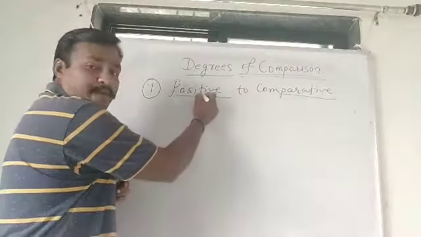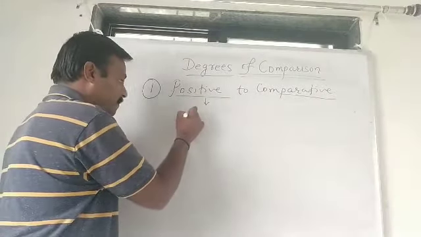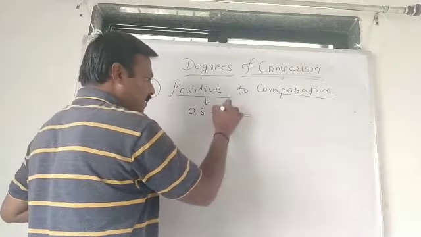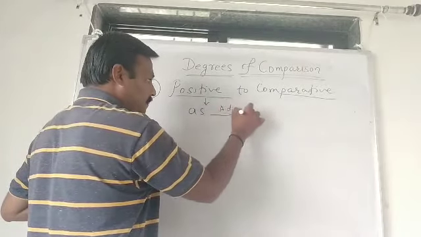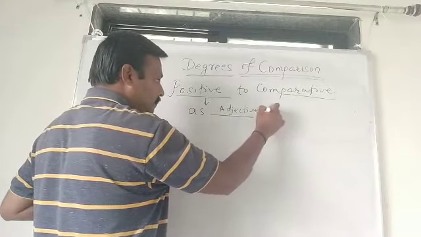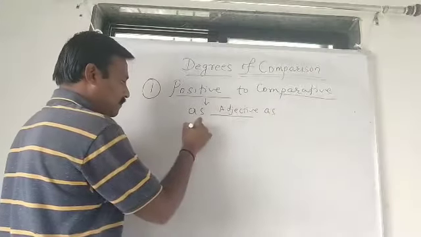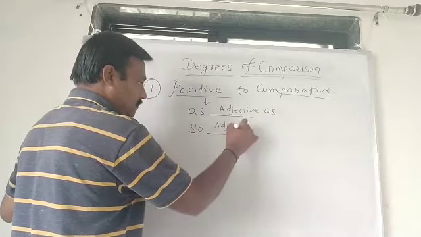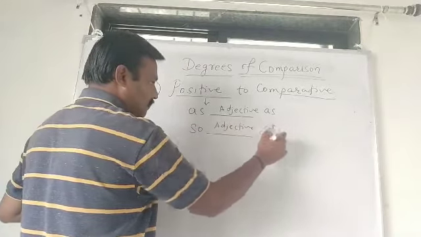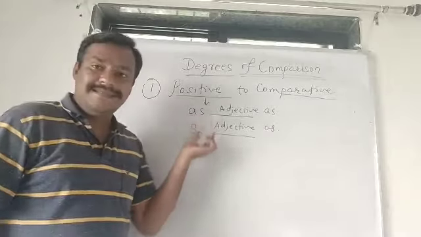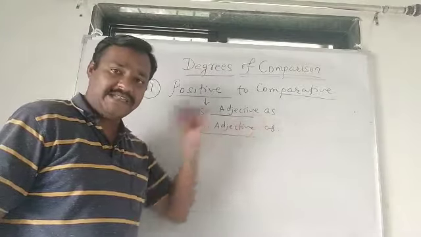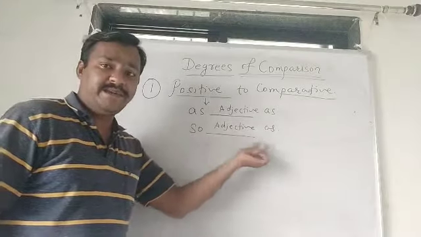Positive degree sentences are most of the time with as, adjective, as, or so, adjective, as.